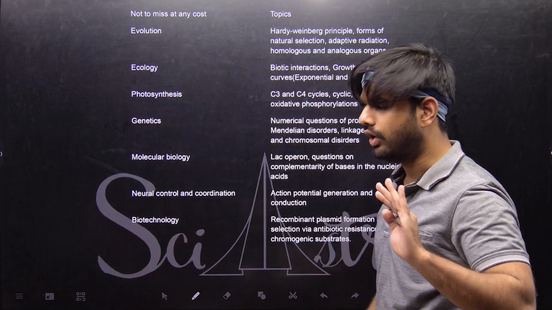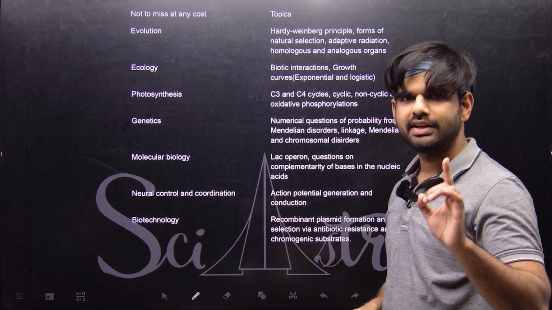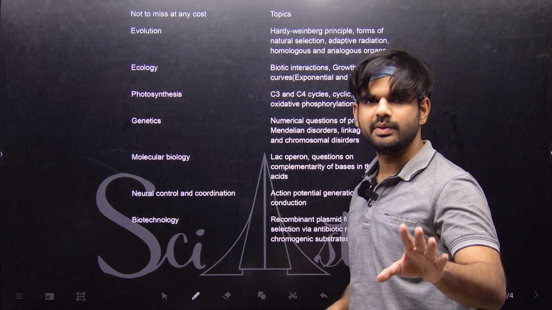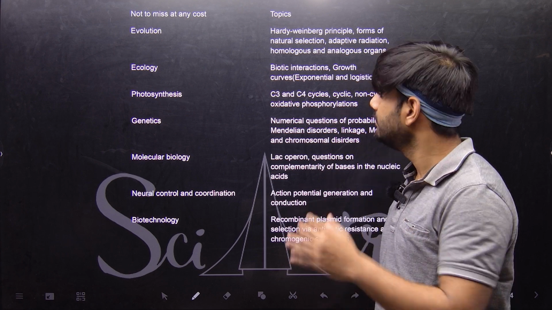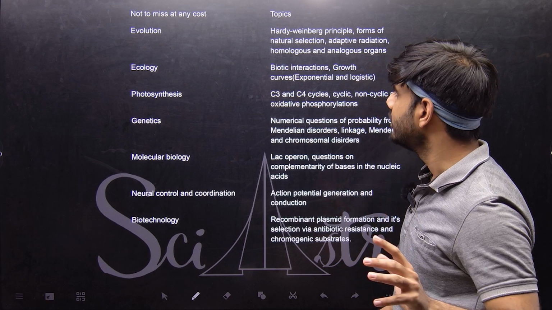Now let's see all those topics which you should definitely not miss, right? If you want to not just appear in IAT 2025, but score good marks in biology as well. Of course, this list is very tentative and subject to change, right?